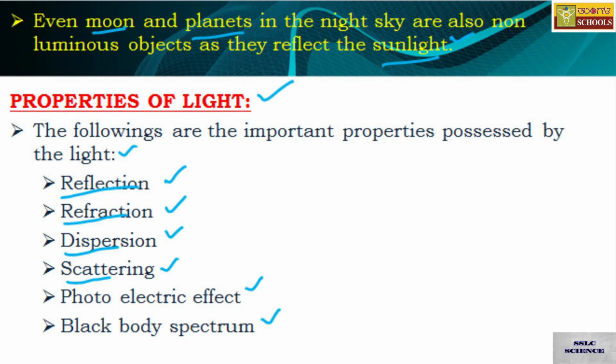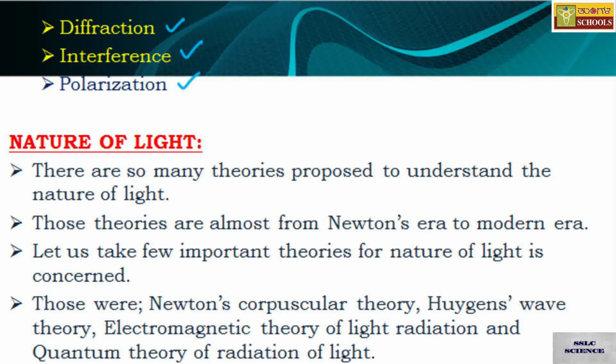And as you are moving to the higher level, you come to know about photoelectric effect, black body spectrum, diffraction, interference and polarization respectively. Now let us understand the nature of light. There are so many theories proposed to understand the nature of light. Those theories are almost from Newton's era to the modern era. Let us take a few important theories regarding the nature of light.